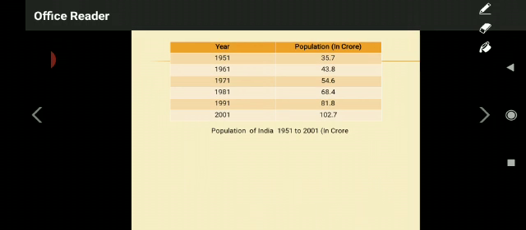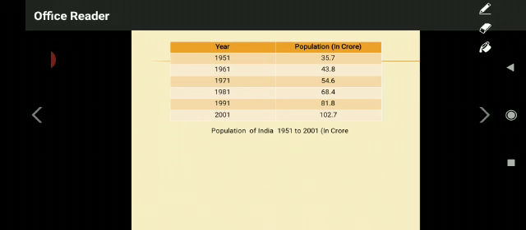If you are going to collect the data information of population of India between 1951 to 2001, how to classify that? If you are collecting the data like 35.7 and for example 43.8, 54.6, like that you are collecting all these data, but you will have to classify those data in a systematic manner, year-wise or else monthly population, for example, or quarterly increase in the population or daily increase in the population.